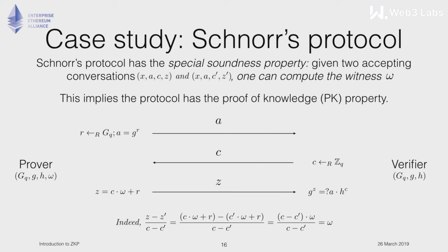Yes. So is this saying that if the prover can execute twice on the same W with the same A and the same response from the verifier... Different responses from the verifier. Sorry, different C. So different response from the verifier, but the same A. Yeah. The only way that can happen is if W is the same, and that means the prover has W.